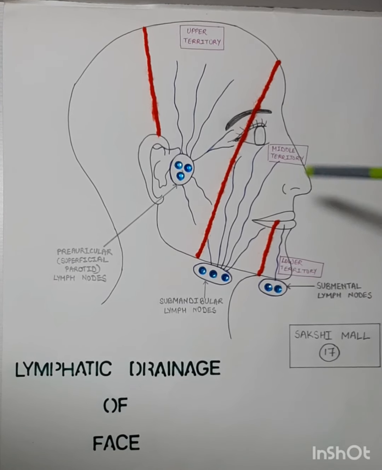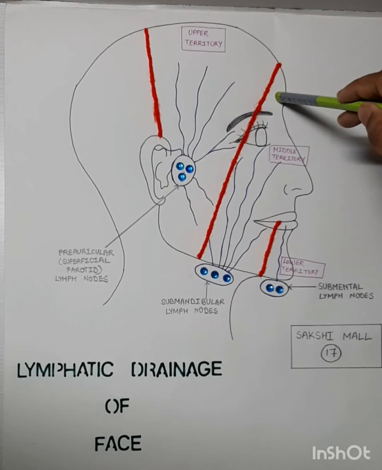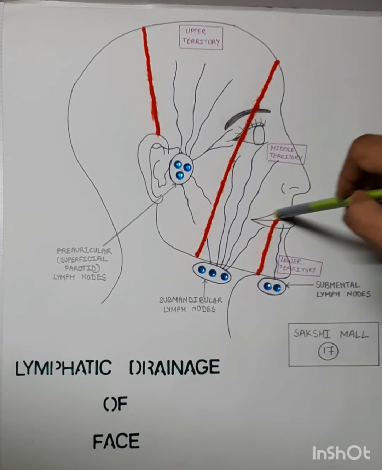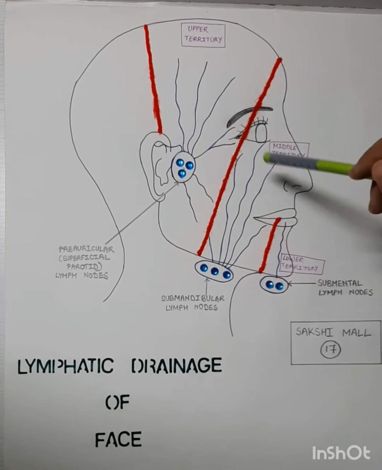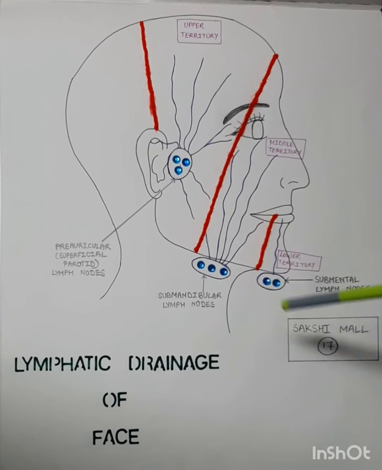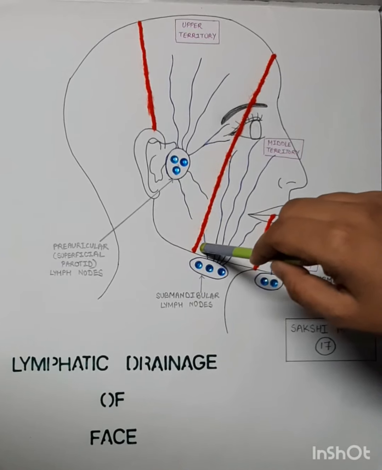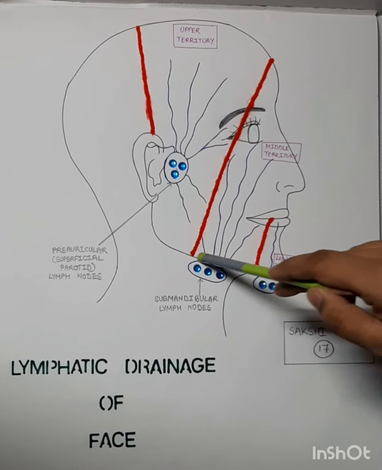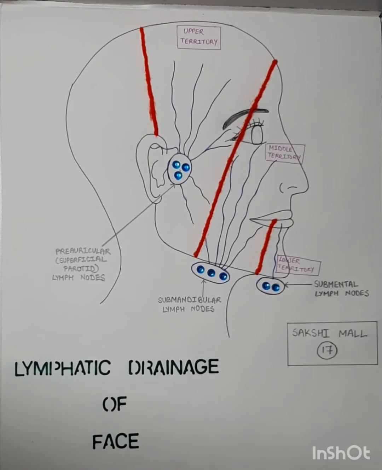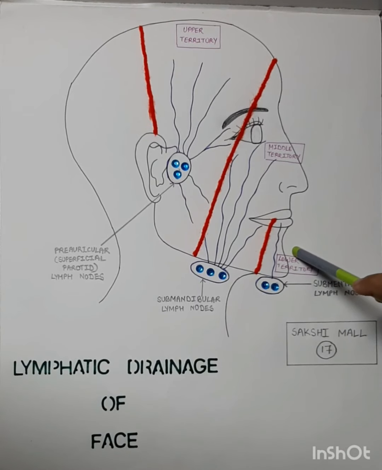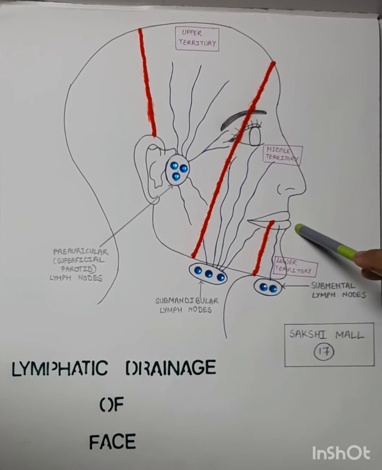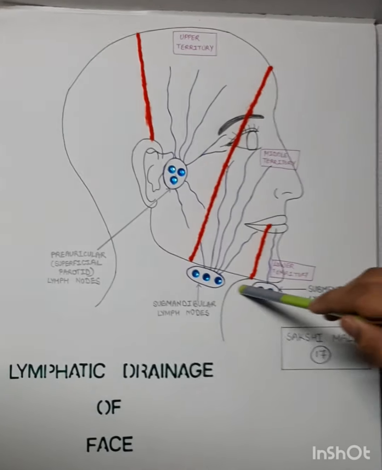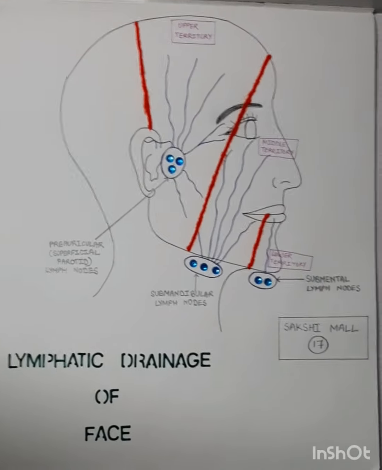Middle territory comprises central part of the forehead, medial halves of the eyelids, external nose, upper lip, lateral part of the lower lip, medial part of the cheek, and greater part of the lower jaw. Lymph from the middle territory is drained into submandibular lymph nodes. Lower territory comprises central part of the lower lip and chin. Lymph from lower territory is drained into submental lymph nodes.